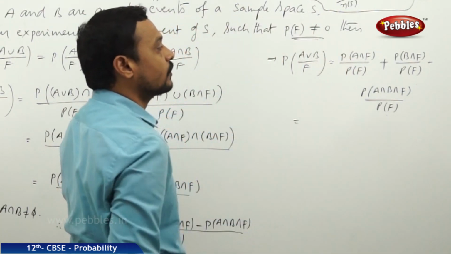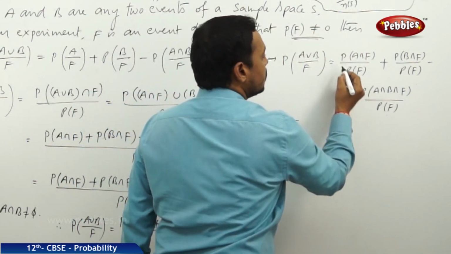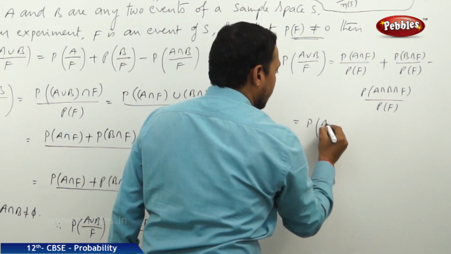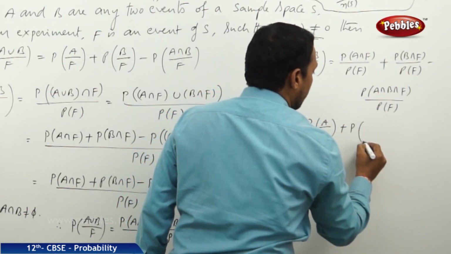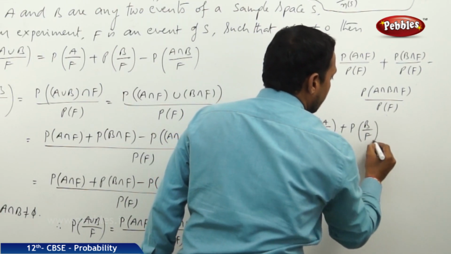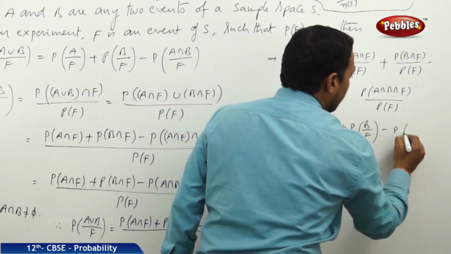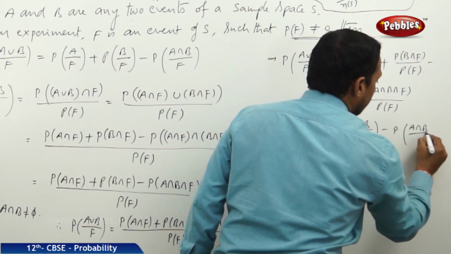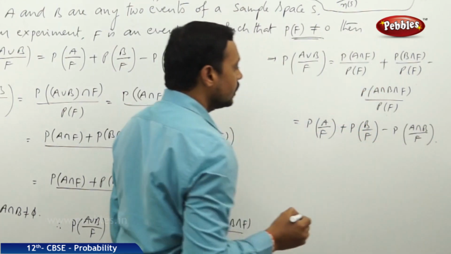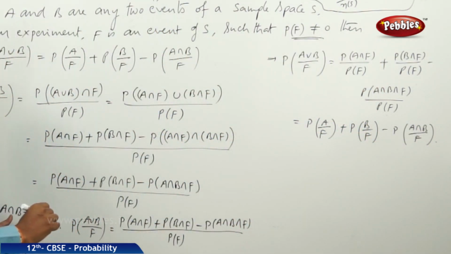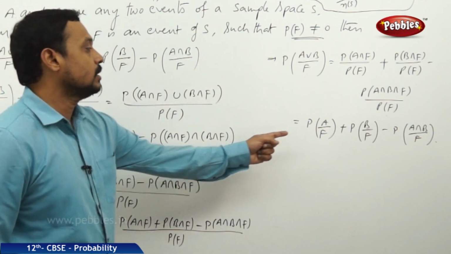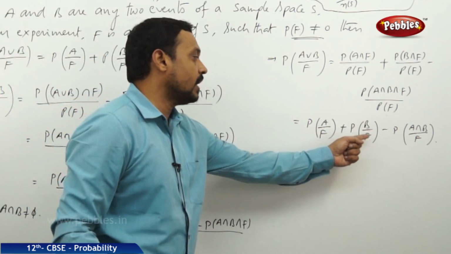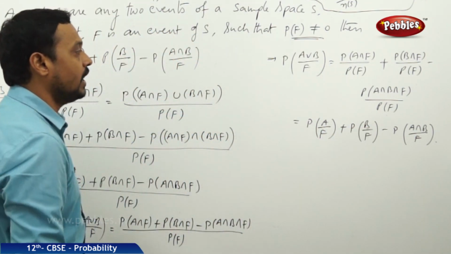By the definition of conditional probability, the first fraction will be the probability of A by F. The second fraction is the probability of B by F. And the third one is the probability of A intersection B by F. Hence, if A intersection B is not equal to phi, then the probability of A union B by F is proved as P of A by F plus P of B by F minus P of A intersection B by F.